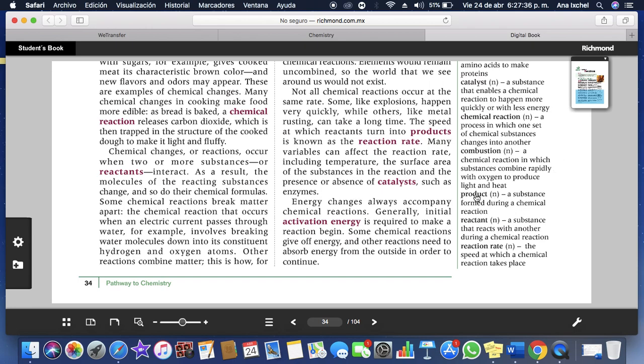And the product, that is a substance formed during a chemical reaction. And we have reactant, that is a substance that reacts with another during a chemical reaction. And we have the reaction rate, that is the speed at which a chemical reaction takes place.